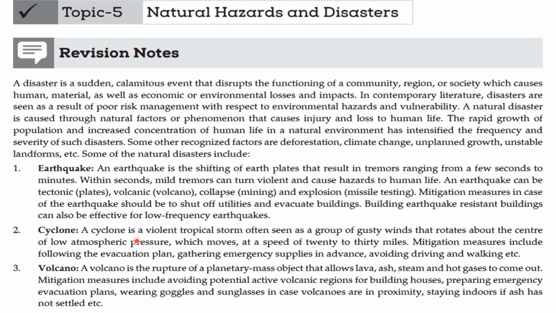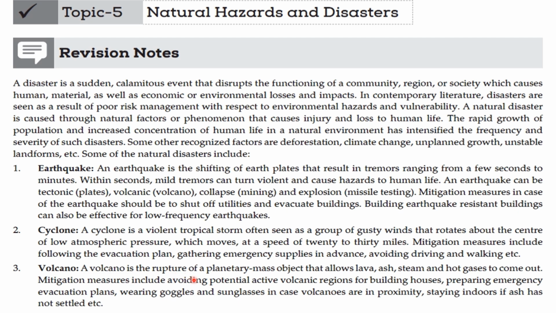Cyclone. A cyclone is a violent tropical storm, often seen as a group of gusty winds that rotates about the center of low atmospheric pressure, which moves at the speed of 20 or 30 miles. Mitigation measures include following the evacuation plan, gathering emergency supplies in advance, avoiding driving and walking, etc.